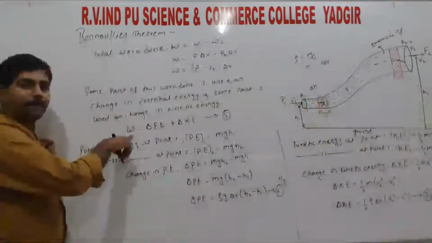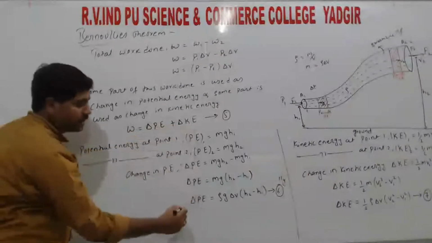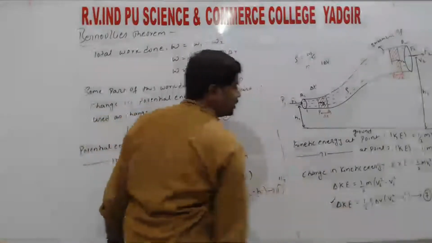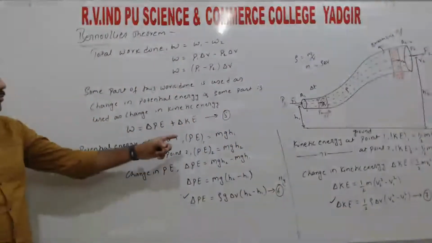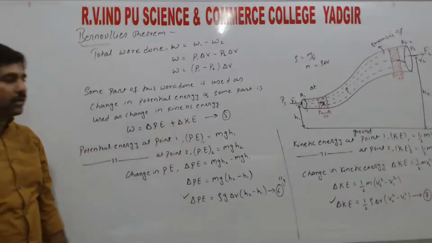So work done is equal to change in potential energy plus change in kinetic energy. So we got change in potential energy, along with change in kinetic energy. Now substitute equations 6 and 7 in 5, right?